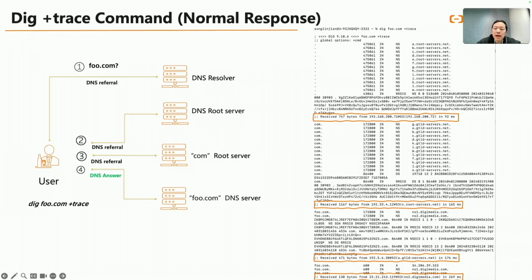As the diagram shows, when the client runs dig foo.com with the trace option, it only receives DNS referrals until the foo.com authoritative name server provides a DNS answer. Usually, a DNS referral means the server does not have the answer. You need to ask the next one.